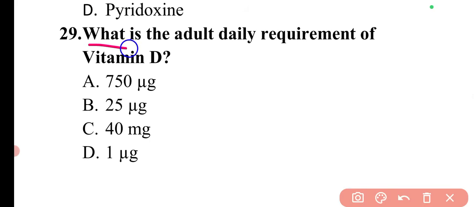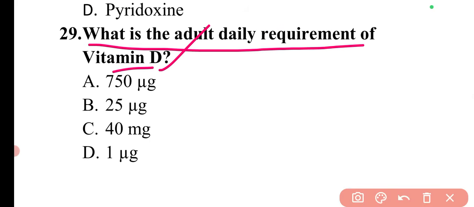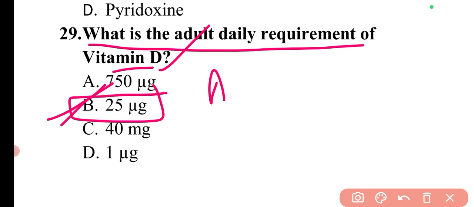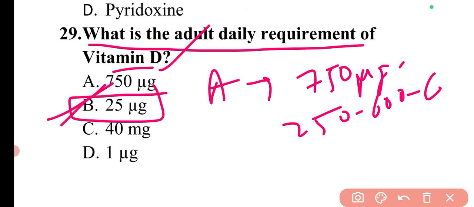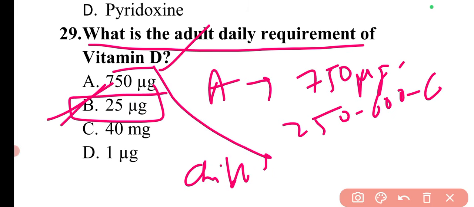Next question is, what is the adult daily requirement of vitamin D? So the adult daily requirement of vitamin D is 25 micrograms. So here option B is correct. If I talk about vitamin A, its daily requirement is around 750 micrograms in adults and 250 to 600 in children. Then in children, vitamin D requirement is around 5 micrograms.